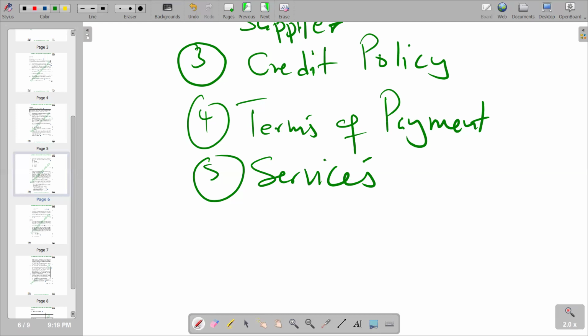Then lastly, we have delivery, which is number 6. On delivery, we are talking about the ability to deliver large or small quantities. Does the business that we want to engage as our supplier have the capacity to produce and deliver those products that we require from them? Maybe we need inputs or raw materials in large quantities, but they cannot meet those standards.